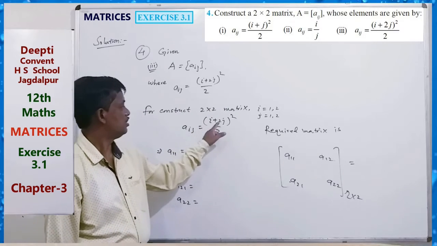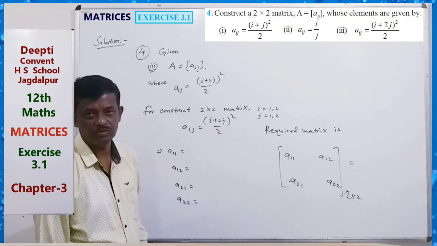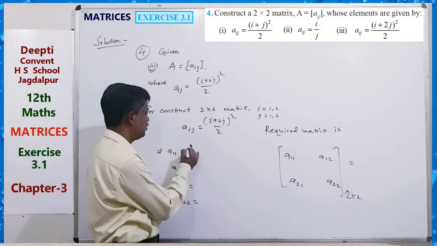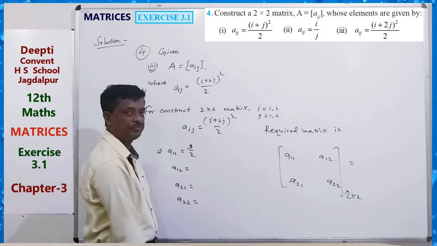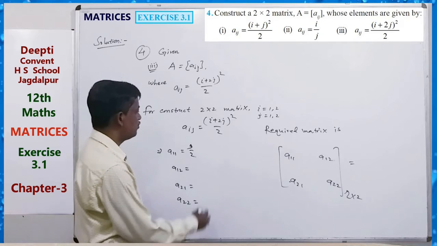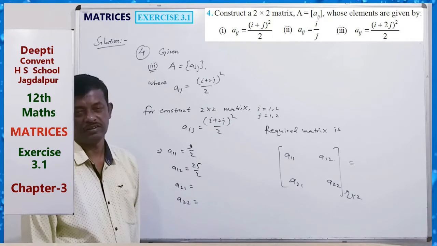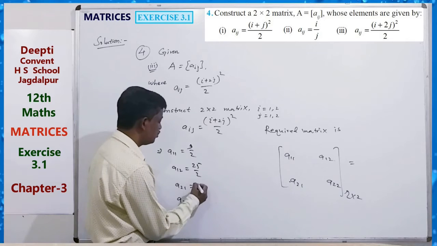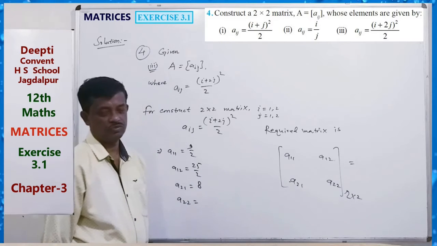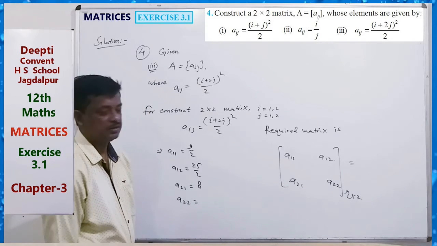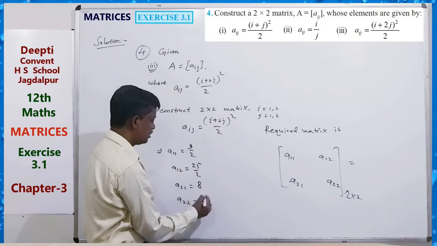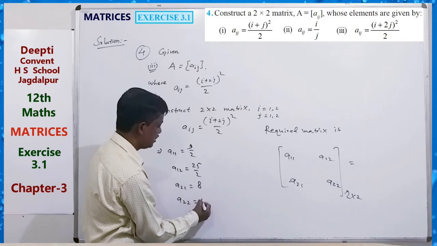1 1: 1 and 2 is 3, 3 square is 9 by 2. 1 2: 25 by 2. 2 1: 16 by 2, that is 8. 2 2: 6, 36, 18.